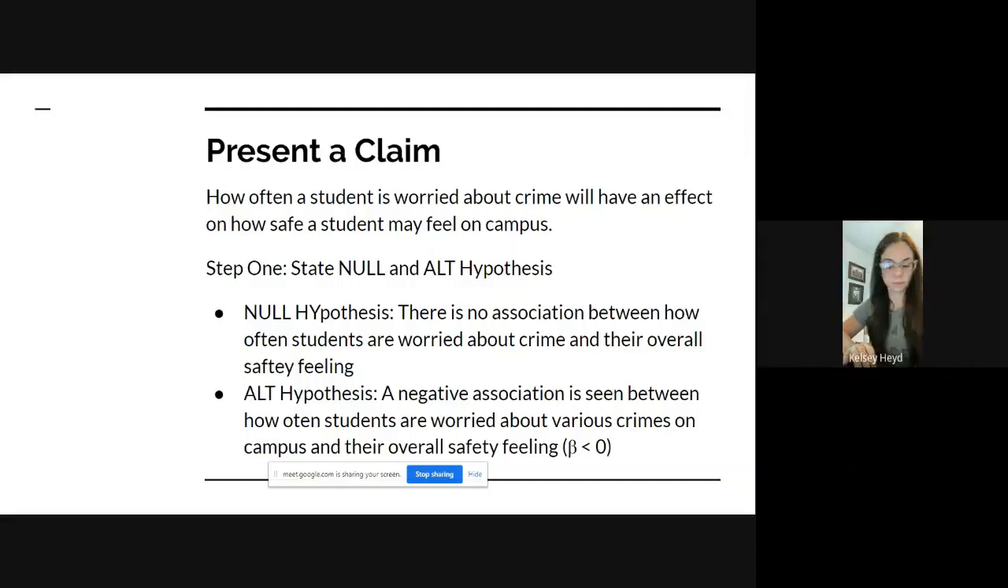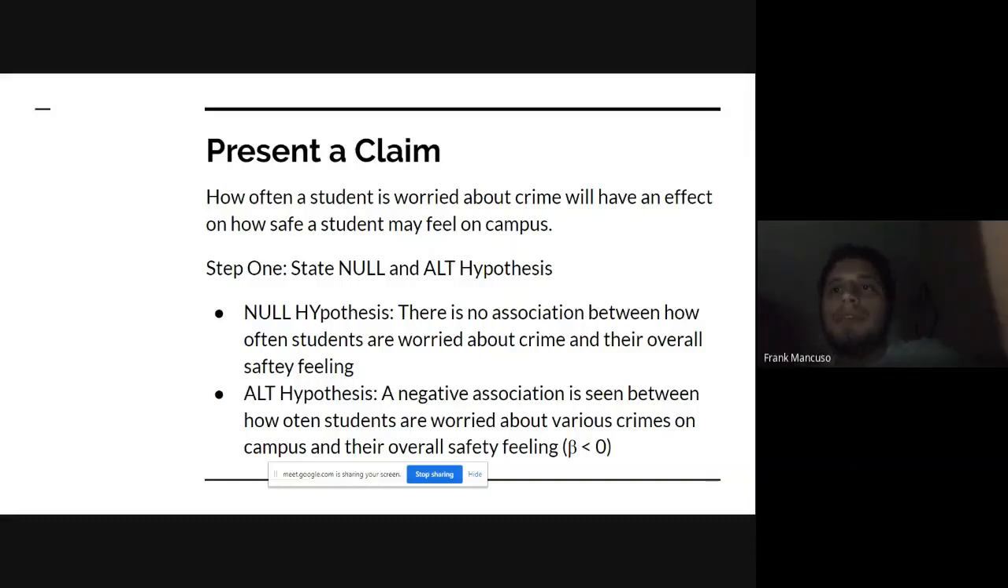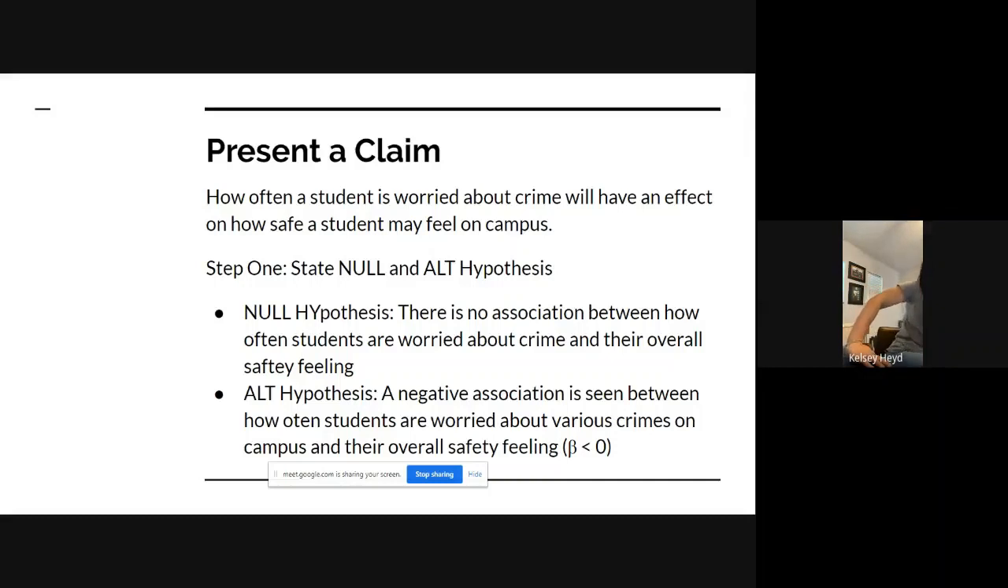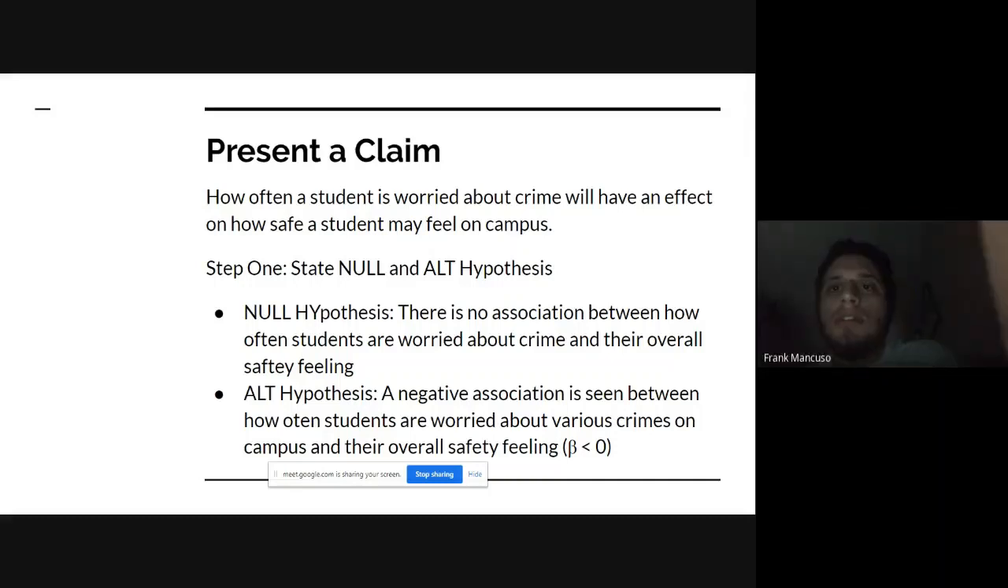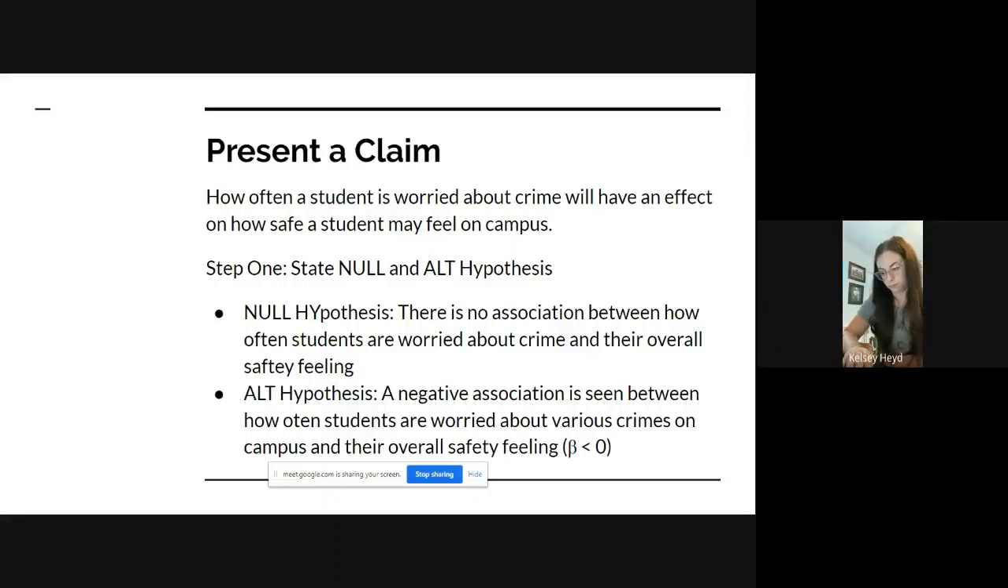Our null hypothesis was that how often students are worried has no relationship with their overall safety feeling. Our alternative is a negative association. This means the more often students are worried about crimes, the lower their safety feeling.